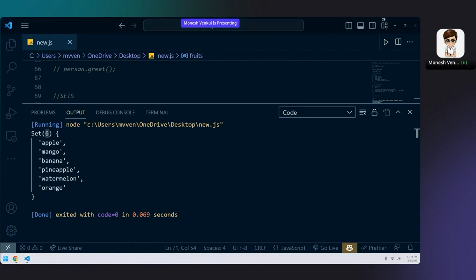How to get repeated values? Repeated values are not possible. That's what I'm saying. In JavaScript, by using set, you cannot get a repeated value. It's not possible. To remove repeated values, we use set.